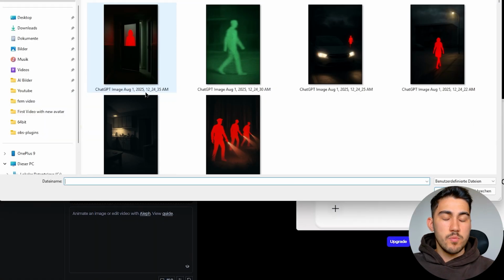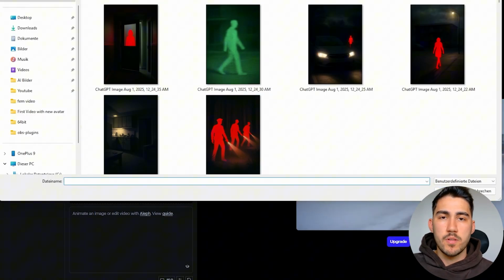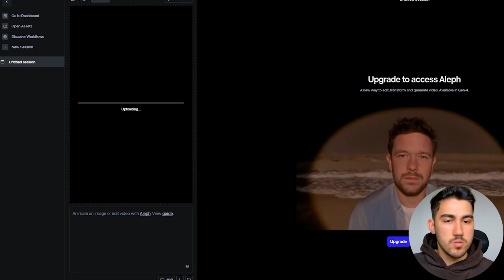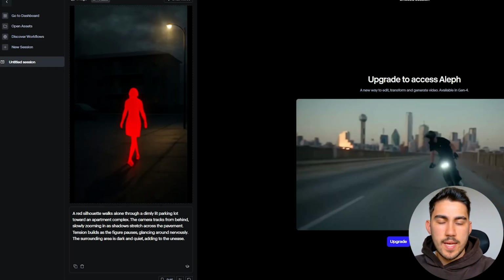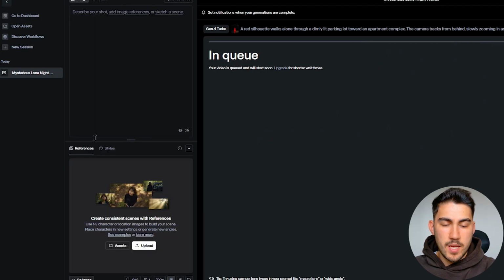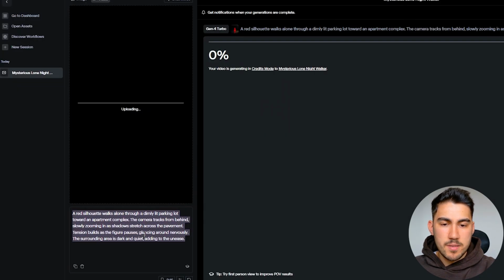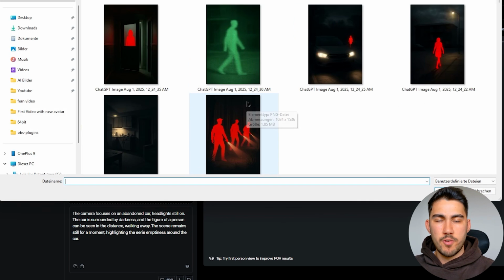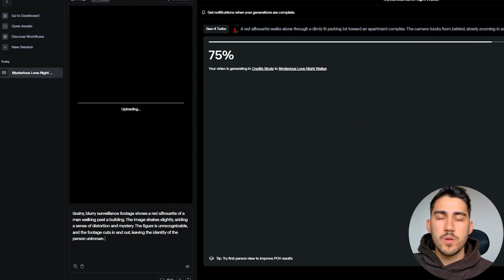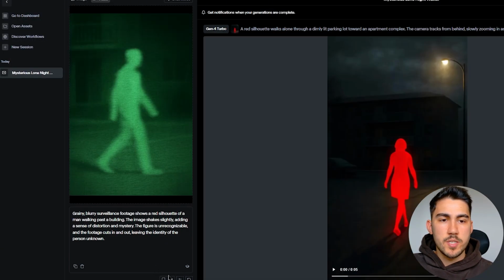Do this and it will go to Runway. This is a free version. It will create images with a watermark, but we will fix that in the editing part, so don't worry about that. I went into Runway and put in my first image. I cropped the image and then put in the first prompt. I clicked on generate and then got my first video. And this is how we will do it with every single image that we generated.